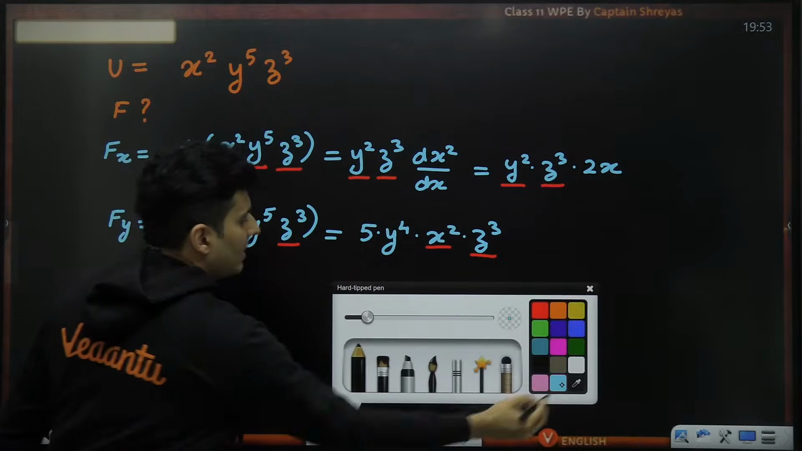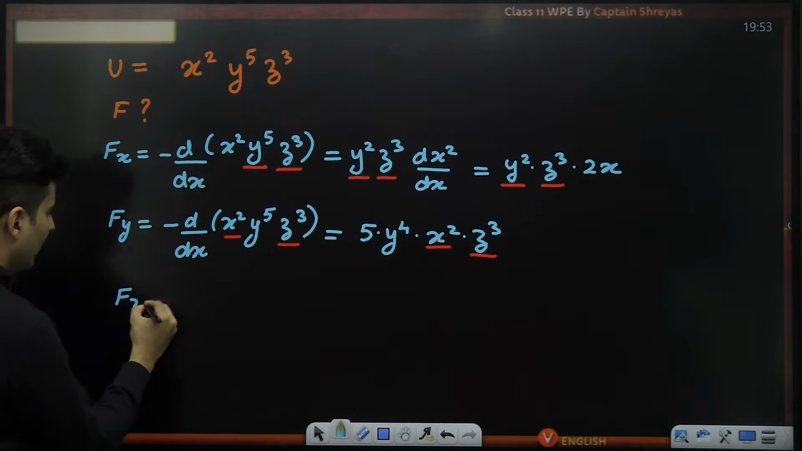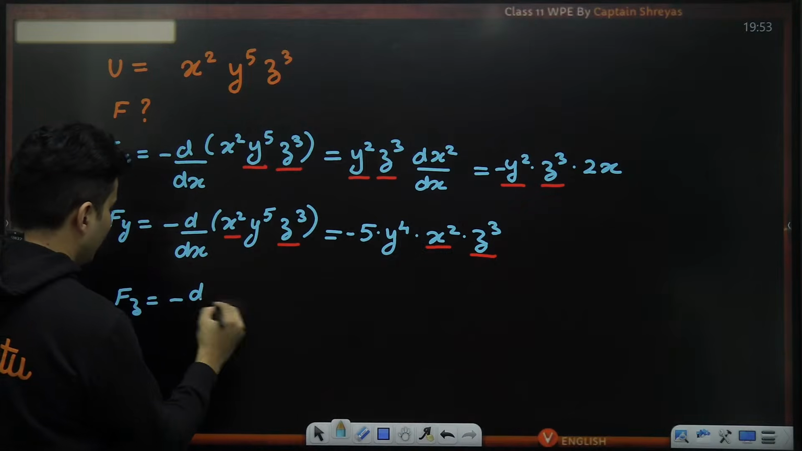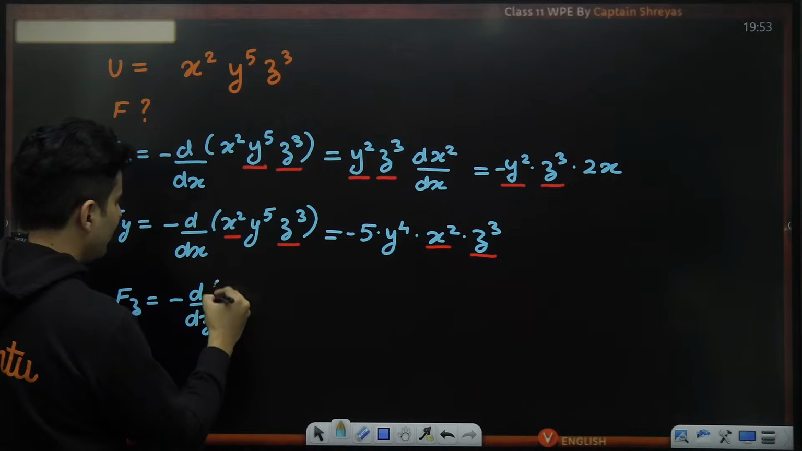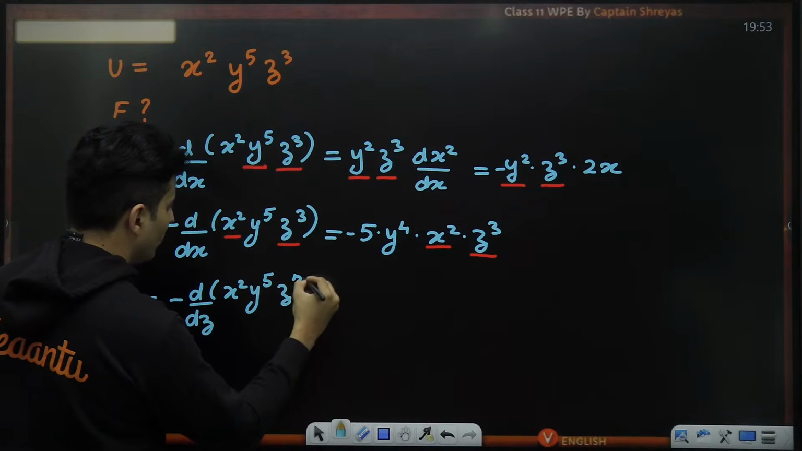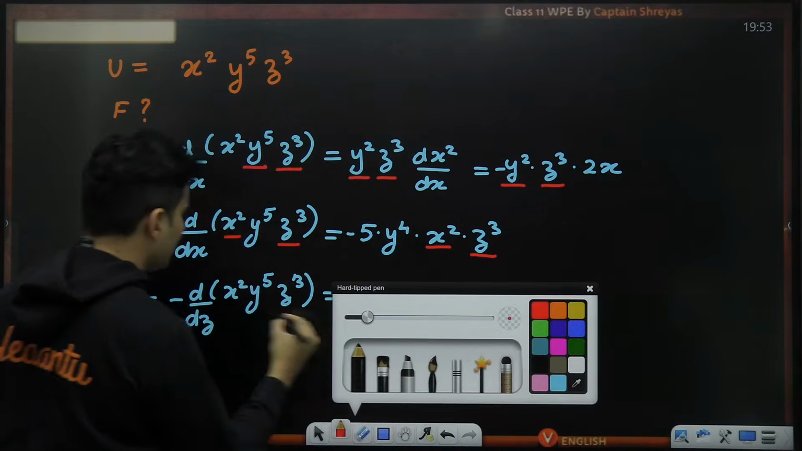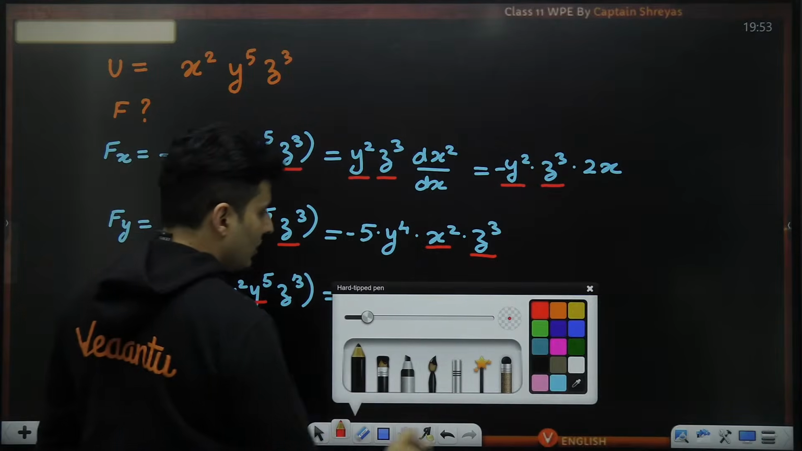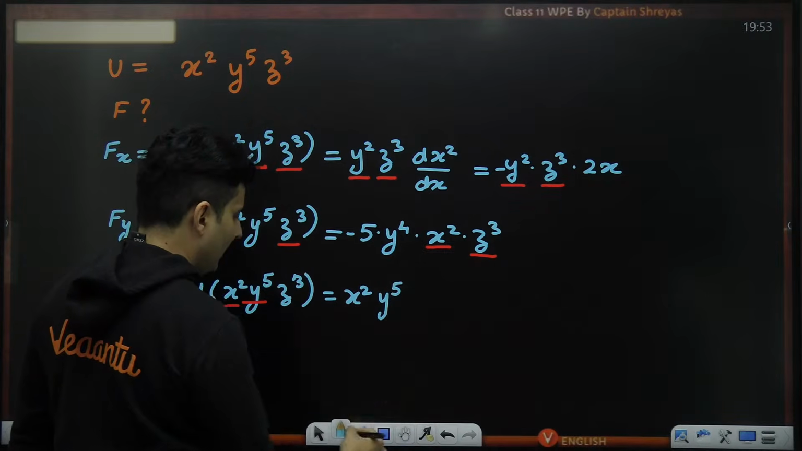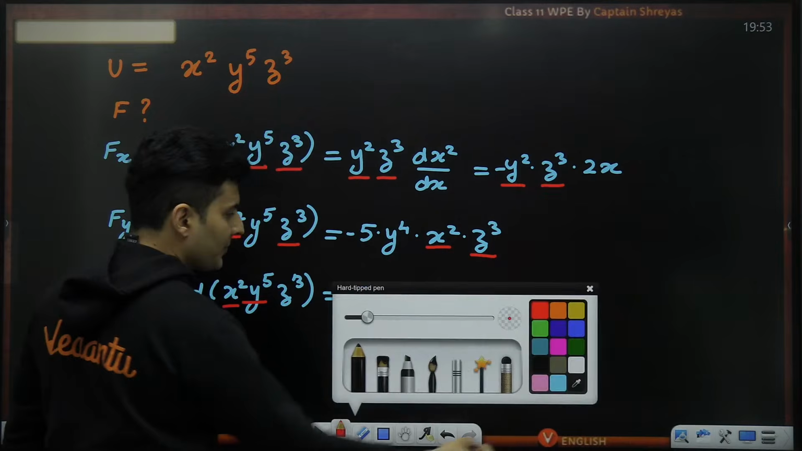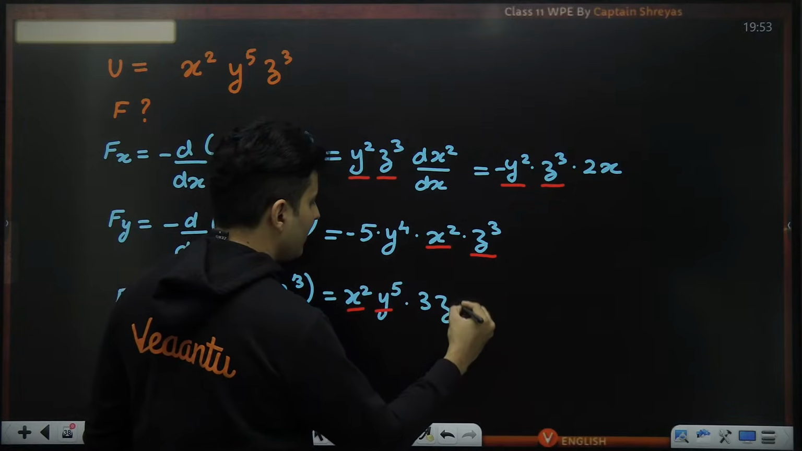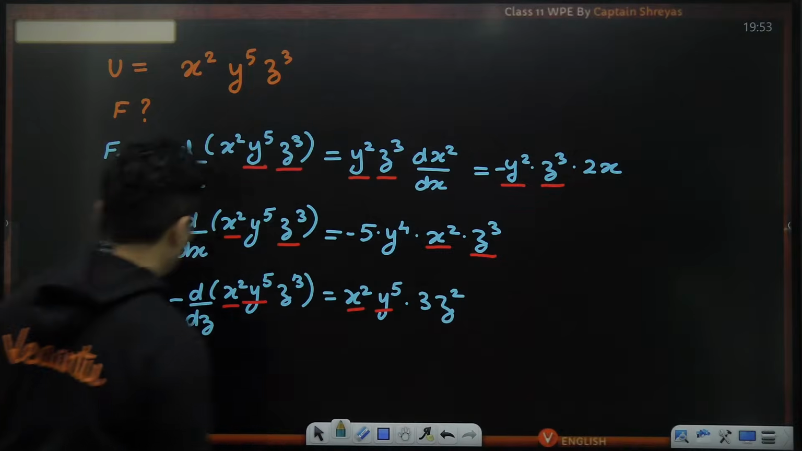Lastly, similarly do the Fz calculation. Oh, this minus was remaining. Just putting that minus. Always that minus we forget. Minus d by dz of x square y raised to 5 z cube. Here what is constant? Y and x are constant. So they will just come outside as they are: x square y raised to 5. Remember, they were just constants. And the derivative of z cube will be 3z square. That's it. I found out my answer now.